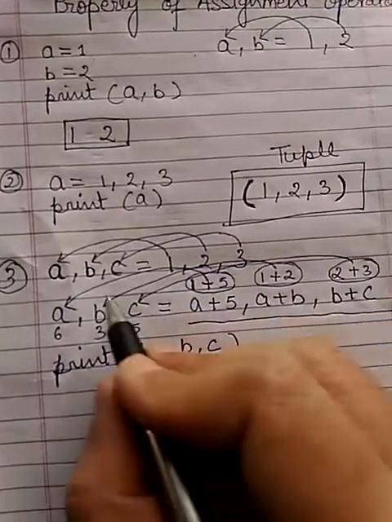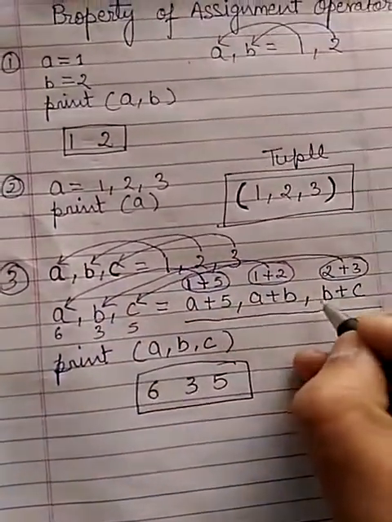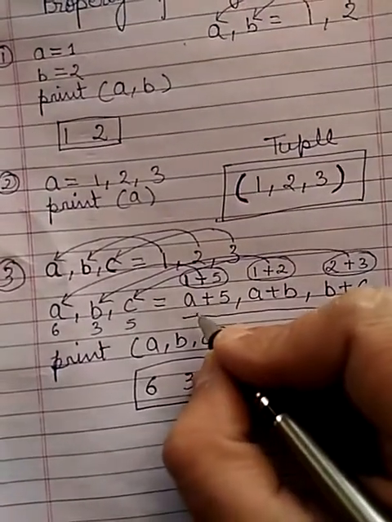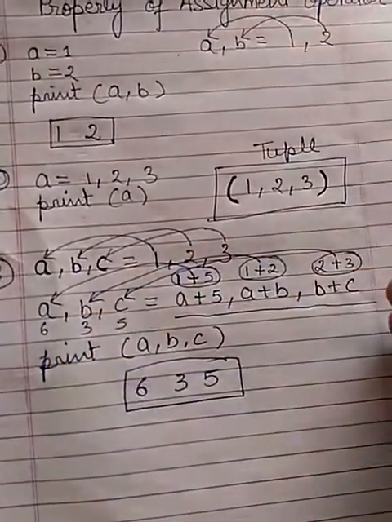Now, if we evaluate any expression, then only after the completion of the right hand side is the value assigned to the left hand side.